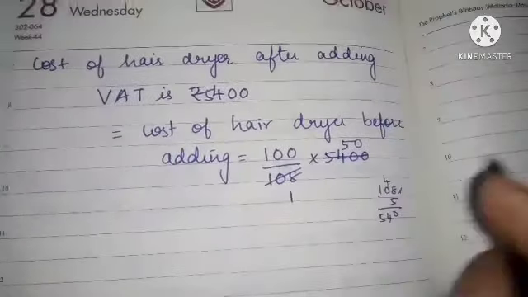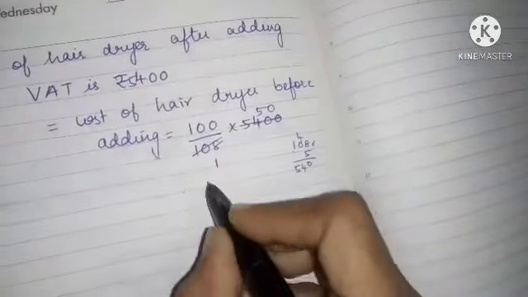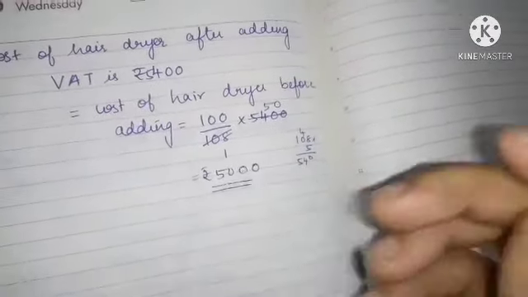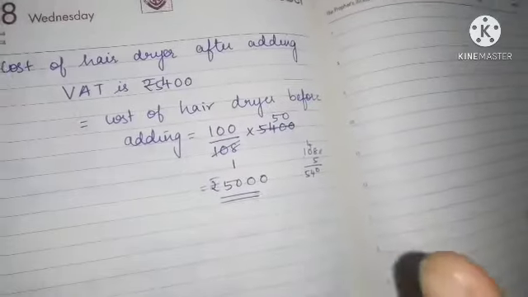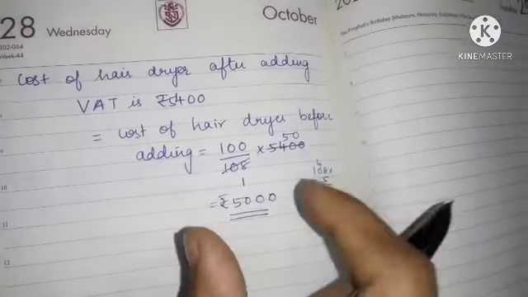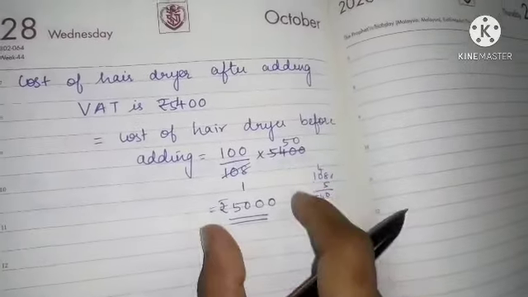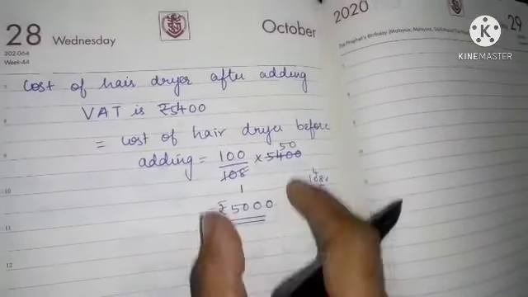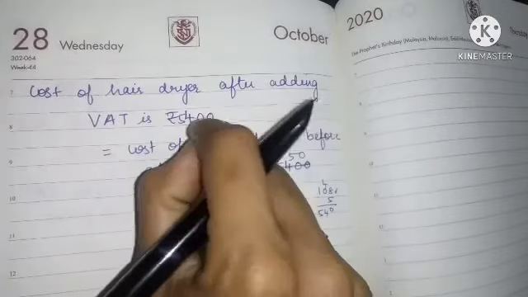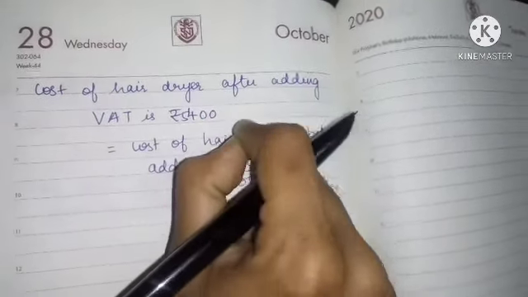So 100 into 50 is 5,000. So before that VAT is added, the cost of the hair dryer was 5,000 rupees. Before it was marked as 5,000 rupees. After the VAT percentage of 8% is added, the cost of the hair dryer will be rupees 5,400.